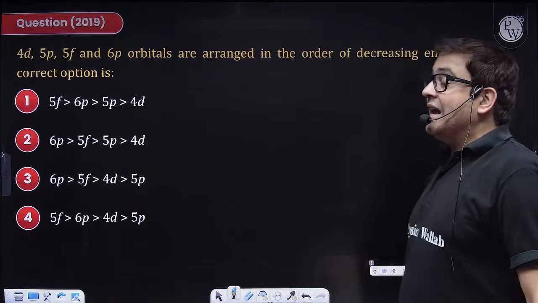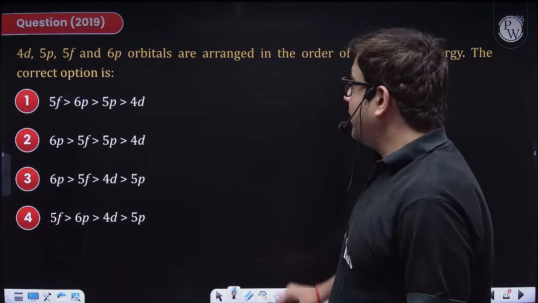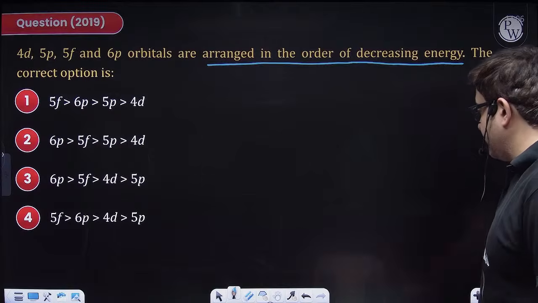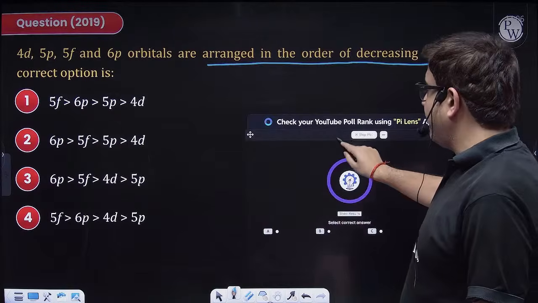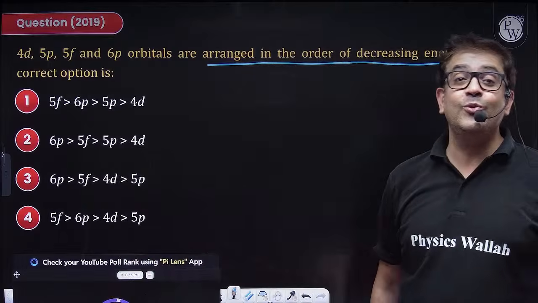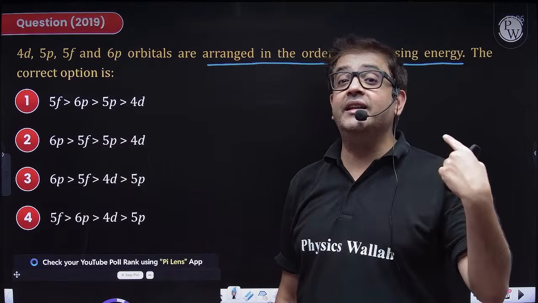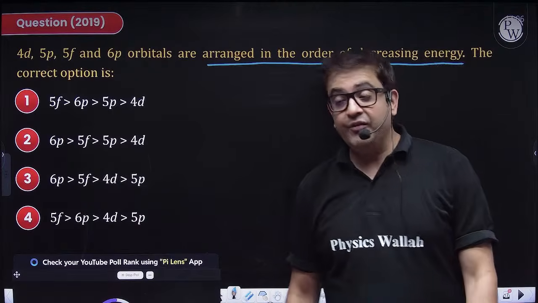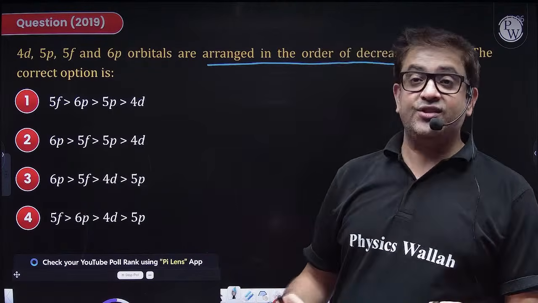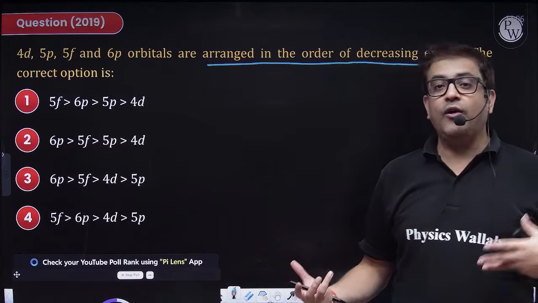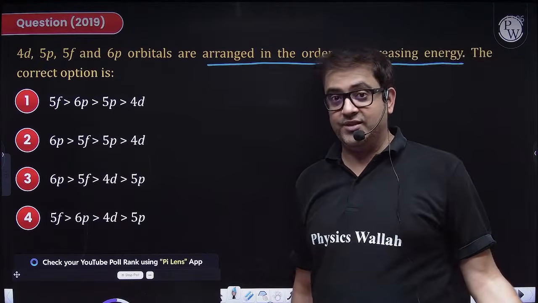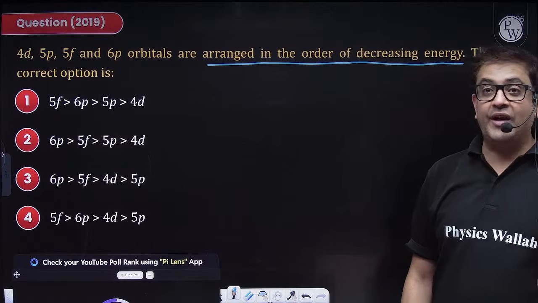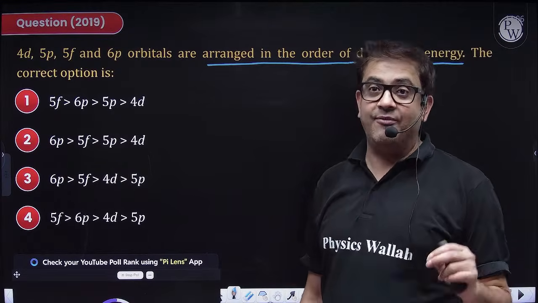Moving to the next one. Now we are given different orbitals, and you have to arrange them in increasing order of energy. Sir, this is just an application of the Aufbau rule. What is the Aufbau rule? Electrons are filled in the order of increasing energies. If an orbital has lower energy, it is filled first, followed by the orbital which has higher energy. How to quantify the energy of orbitals? By the value of n plus L, which is the Aufbau rule.